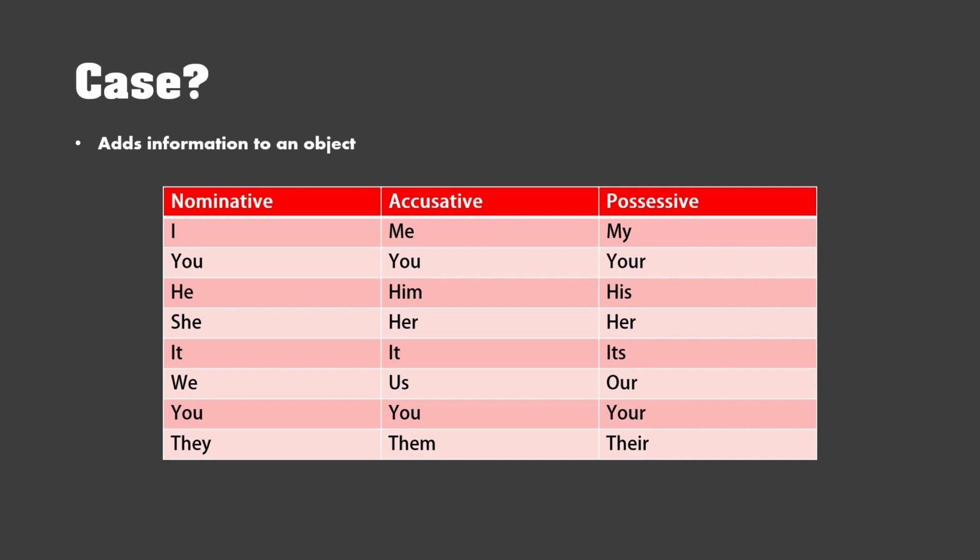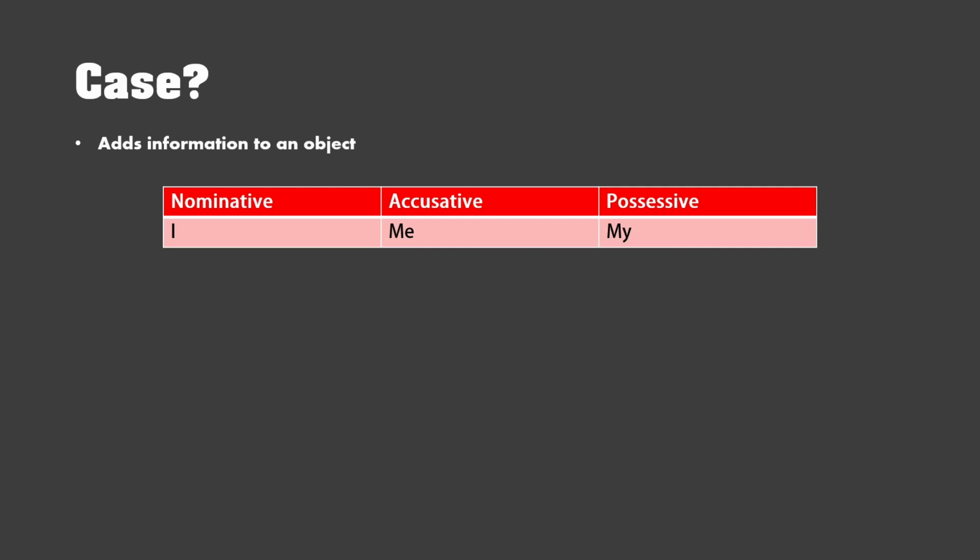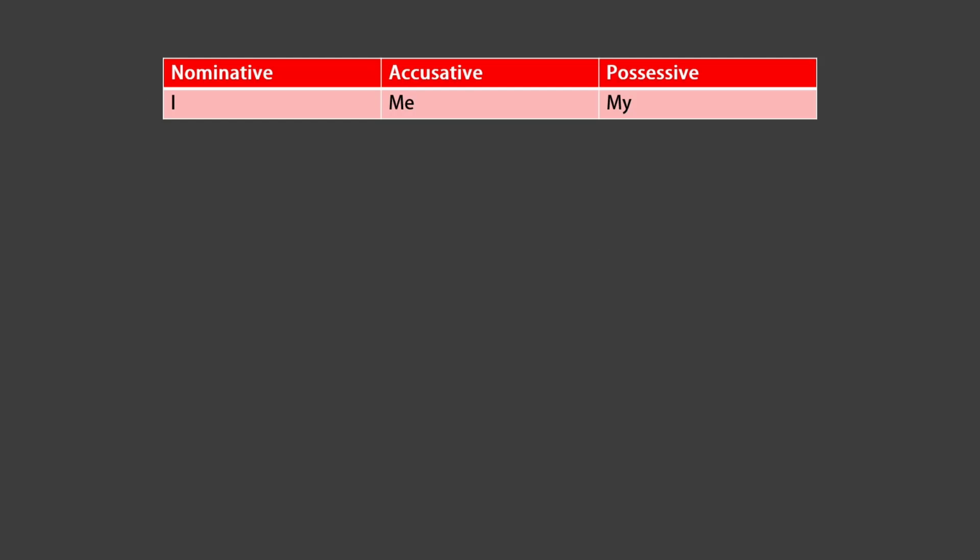But what does this mean? Well, let's take the first row and explain it that way. So, I ate the sandwich, it fed me, and it's my sandwich. Don't know what happened to the animations there, big brain moment. So, nominative. It indicates that you are doing the action.